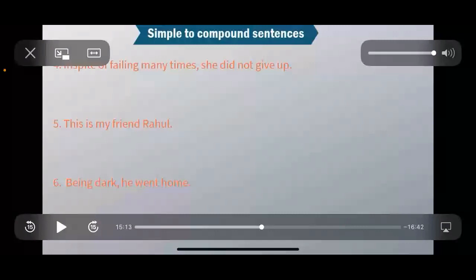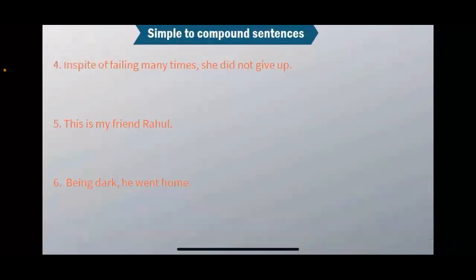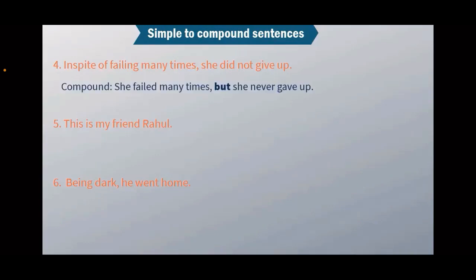Two pieces of information again. Yes, she failed many times. That's one piece of information. What answers you gave are correct, but there might be other possible answers also. So please look at the answers. It does not mean that your answers were not correct, okay? That's not a sentence, that's not a clause, right? And we are going to change this sentence into a compound one. She failed many times, that's an independent clause, complete sentence. But, coordinating conjunction, she never gave up. There we go.